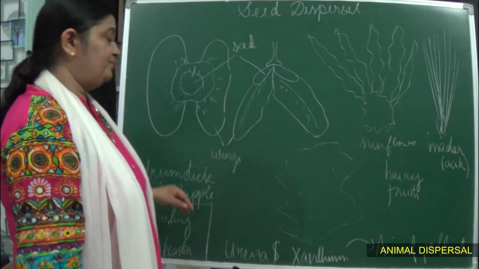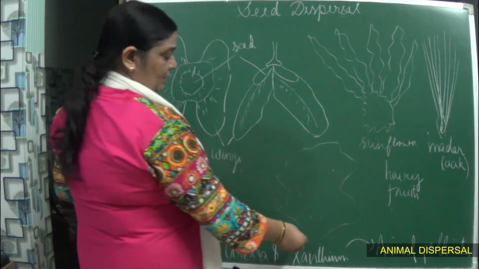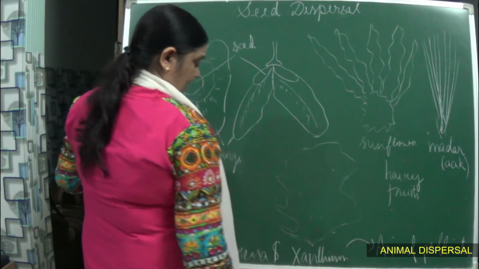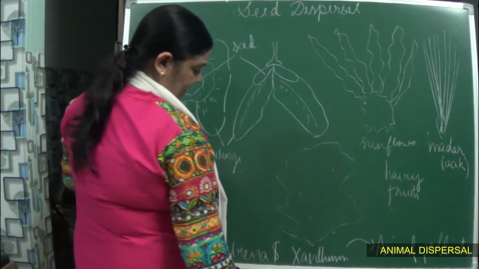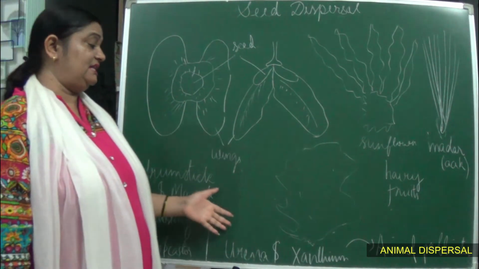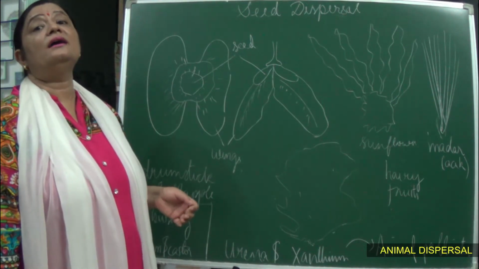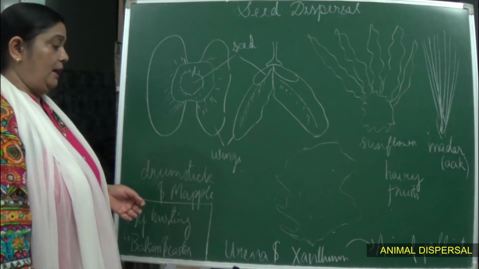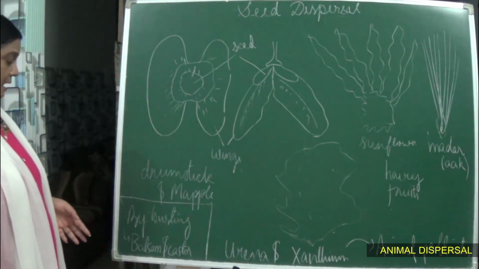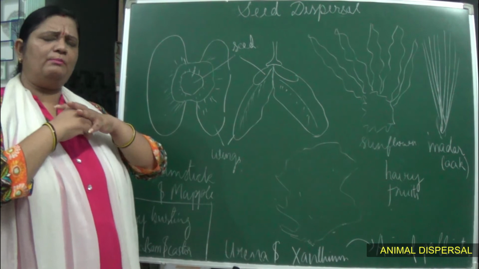Now in case of xanthium, you can see this. This xanthium and urena, the seeds of these plants are dispersed by what? The animals. Now next you can see balsam and castor, they have a special mechanism.